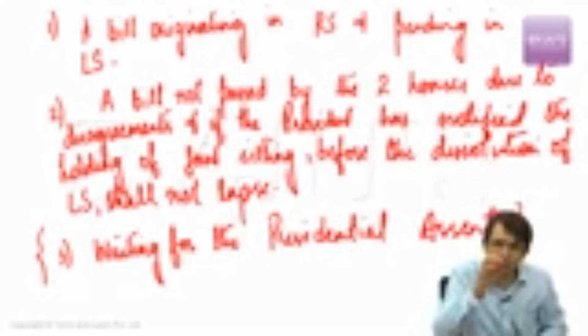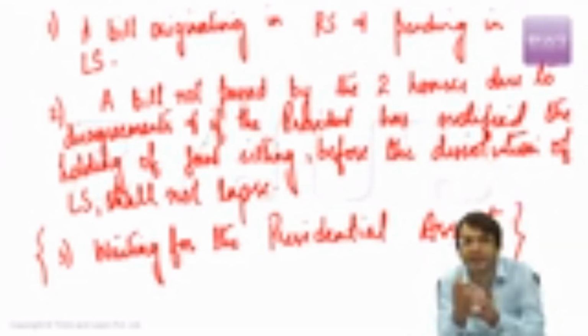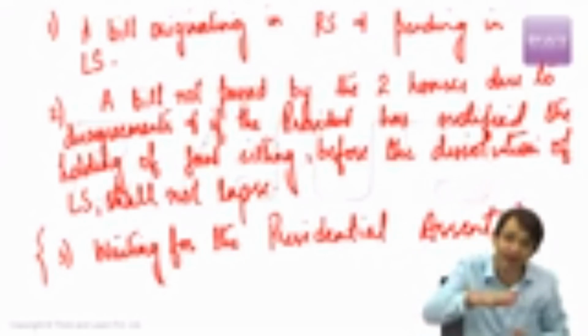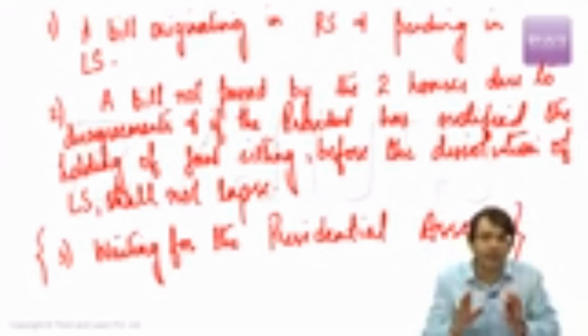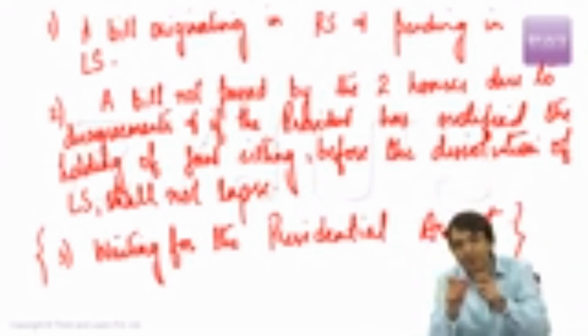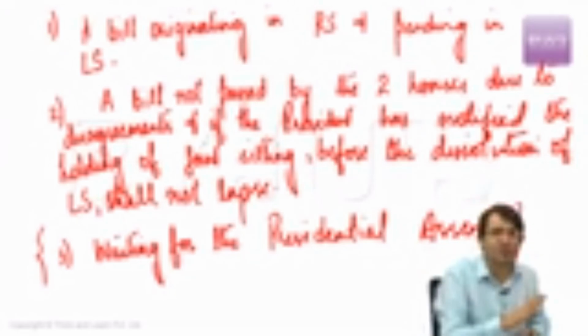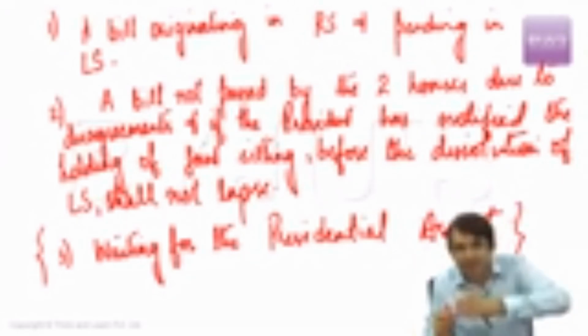What happens upon the dissolution? Bills, motions, resolutions, notices, everything lapses, except three categories of bills. What are these three categories? Number one, a bill which originated in Rajya Sabha and is pending in Rajya Sabha will not lapse. Second, a bill on which there is disagreement. How to resolve this disagreement? Call a joint session of Indian Parliament. Now, if the President has notified a joint session of Indian Parliament just before the dissolution of Lok Sabha, this bill also will not lapse. Third, a bill has been passed, but it is waiting for the presidential assent.